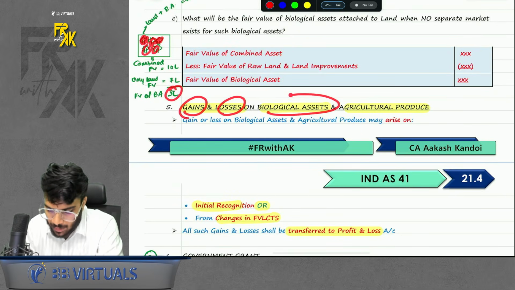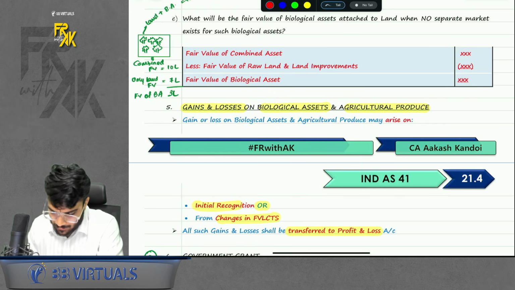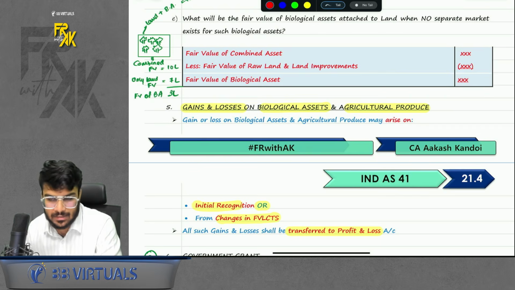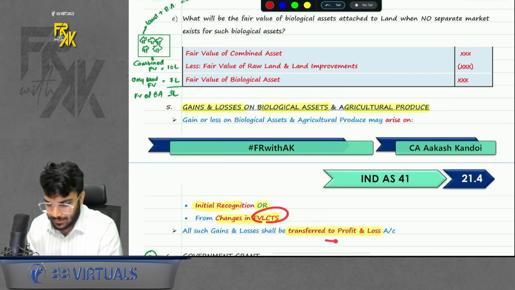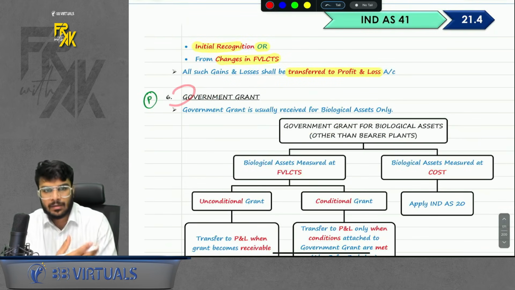Achha, next point. Whatever gains or losses you get on biological assets and agriculture produce, those gains and losses are always transferred to profit and loss. Initially you might gain, subsequently also you might get changes. Initially also, whatever loss or gain you get, you were transferring the difference to profit and loss. On year end also, when you remeasure a biological asset at fair value less cost to sell, that difference will also be transferred to profit and loss. This government grant point I will revise later on.